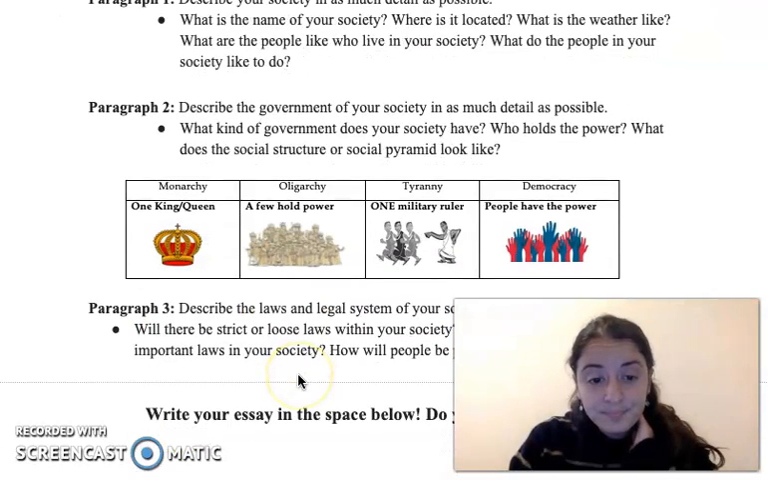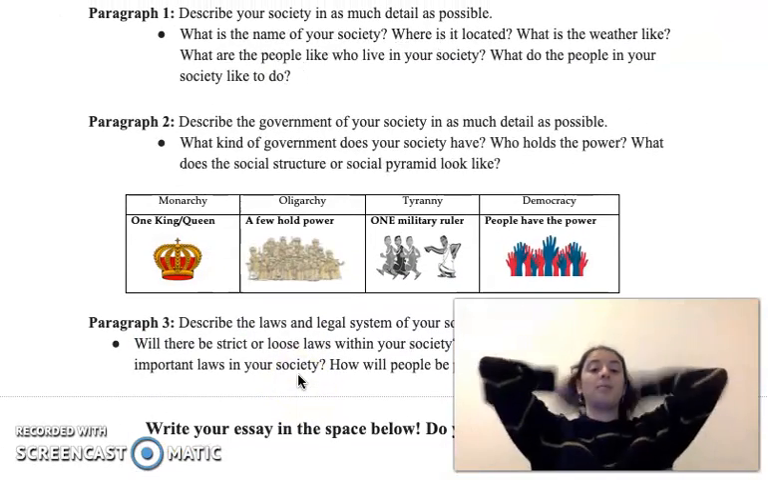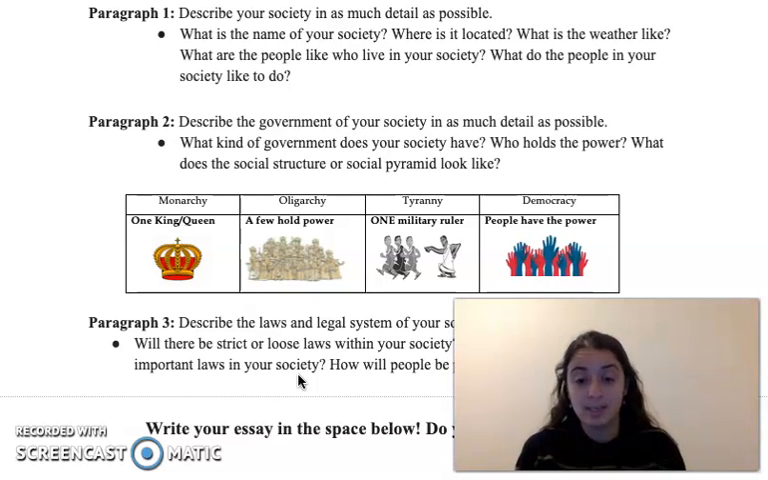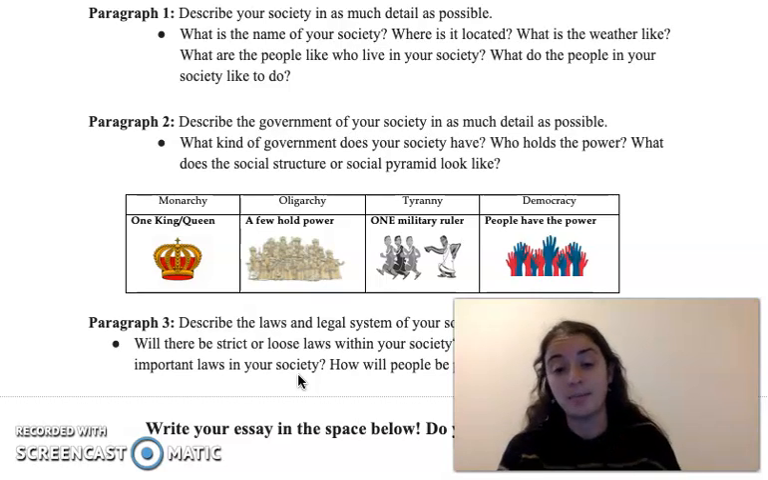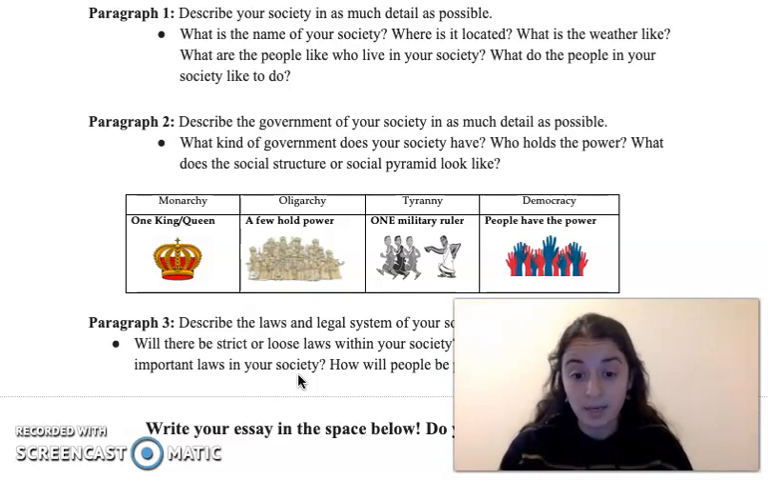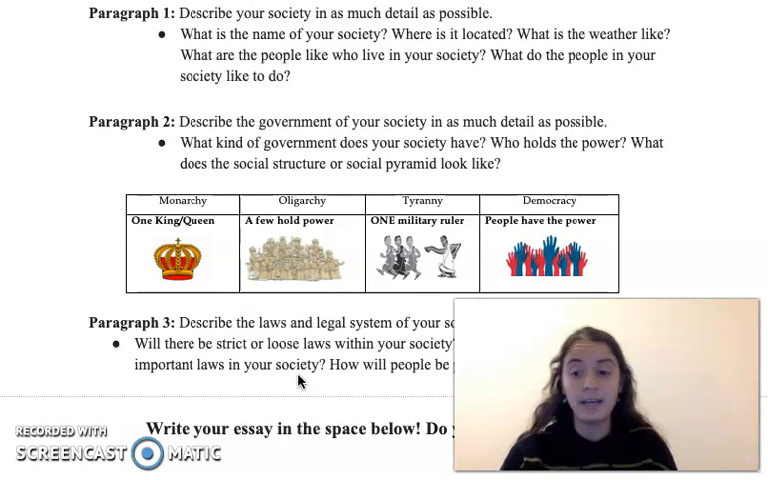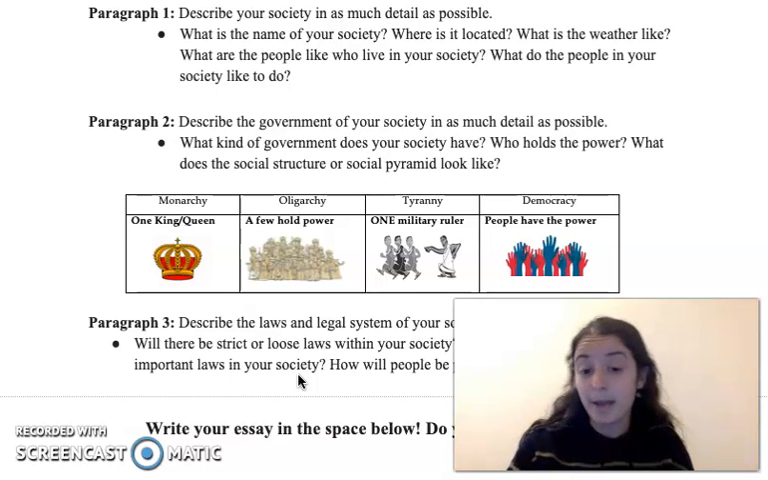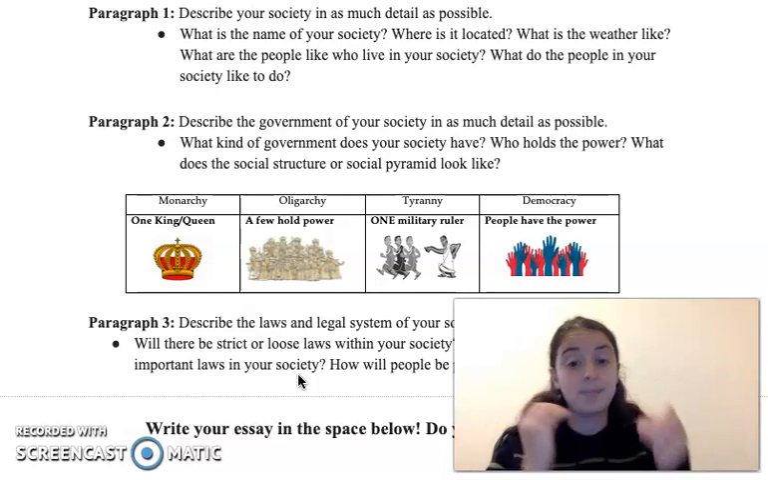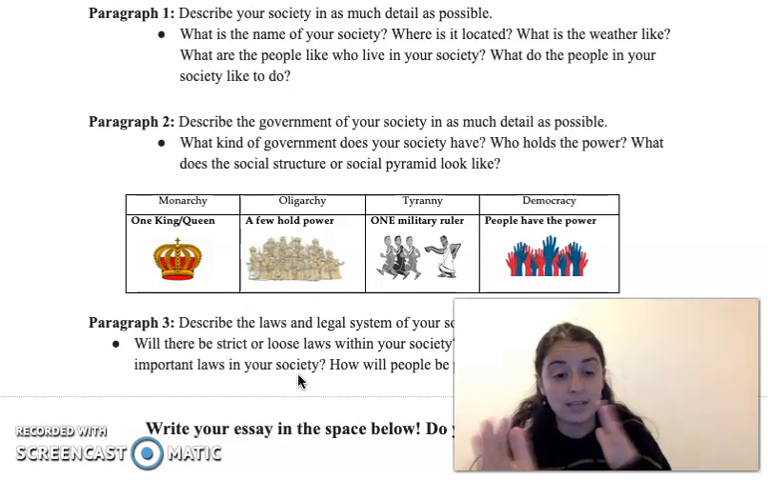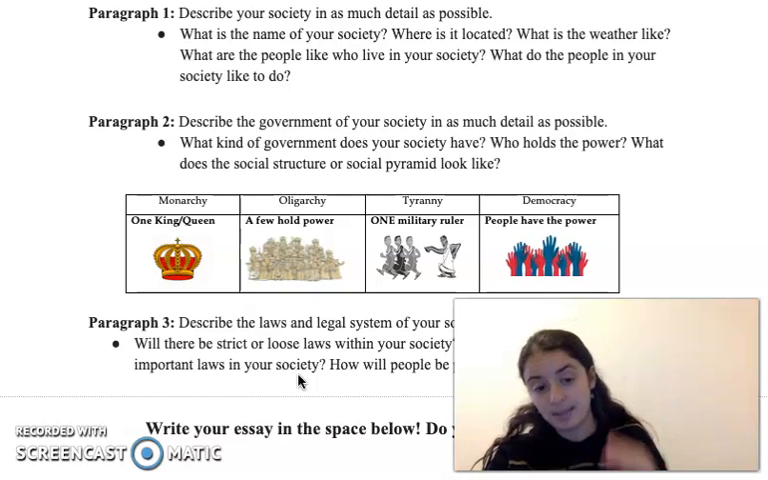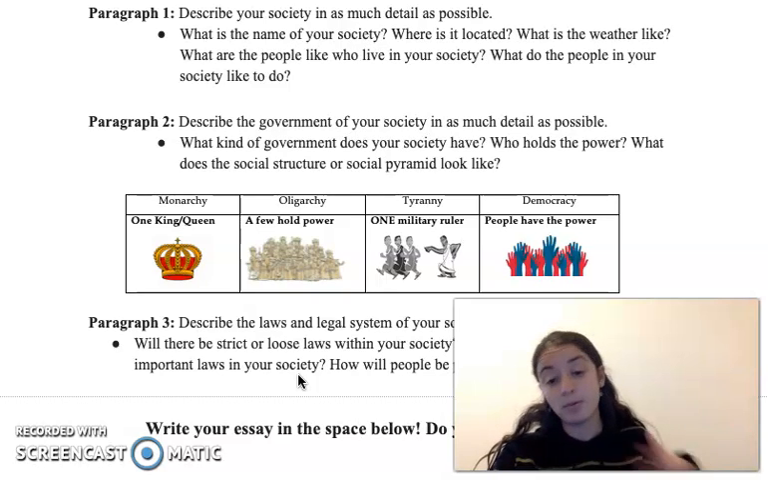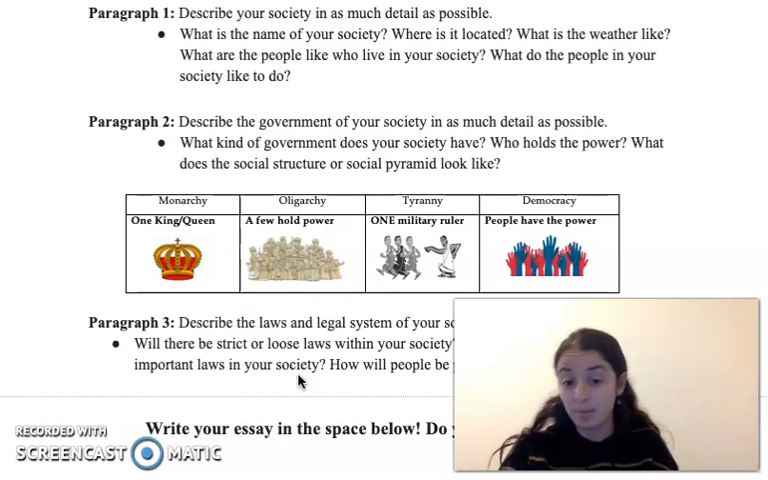Lastly, in paragraph 3, you will describe the laws and legal system in your society. So you'll say, if somebody steals, what happens to that person? If somebody murders somebody, what happens to that person? If somebody trespasses and goes on someone else's land, what happens to that person? So that's what you'll be doing in paragraph 3, describing the types of laws and what will happen to students or people of any kind if they break these laws in society.